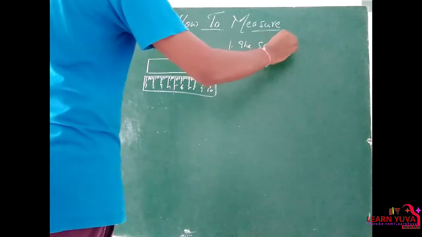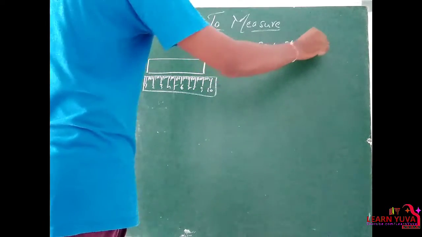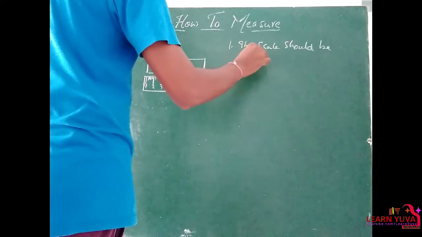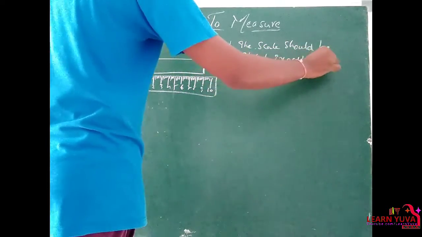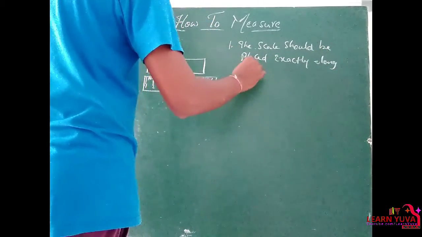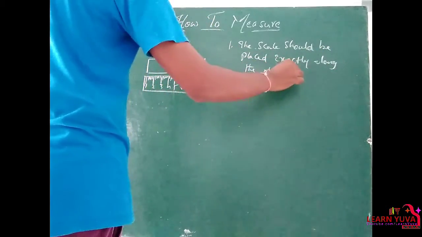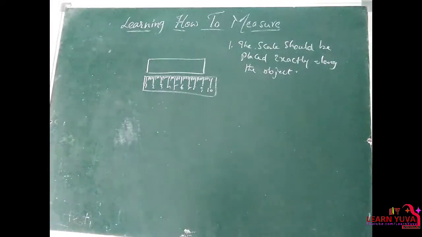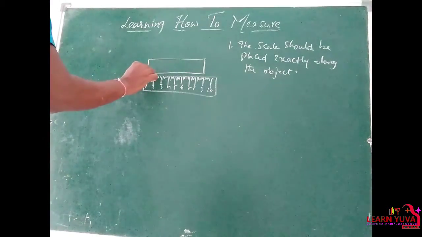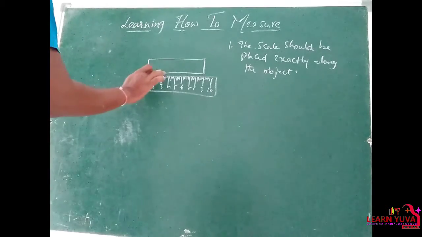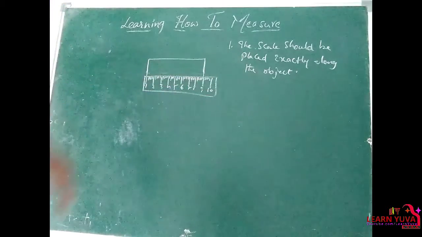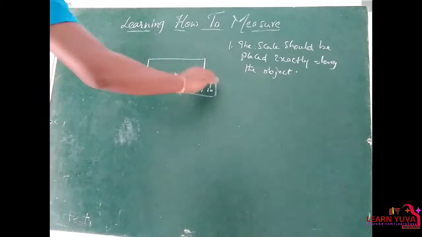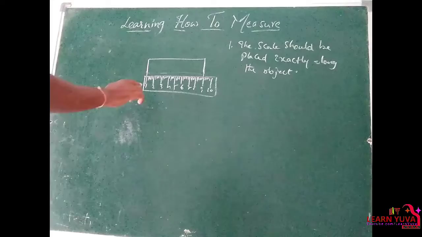The scale should be placed exactly along the object to be measured. We must place the scale exactly along the length, not in any different positions.